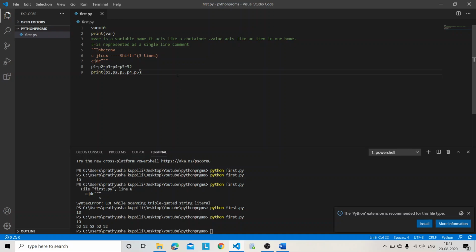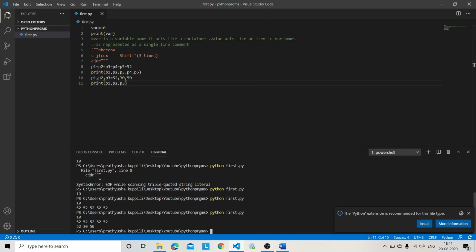Okay. And then sometimes, fine, you have different values: P1 comma P2 comma P3. Person 1 got 52 marks in maths, person 2 got 30 marks, person 3 got 50 marks. Now print the values P1 comma P2 comma P3. See, I am getting all the values of the persons, right?